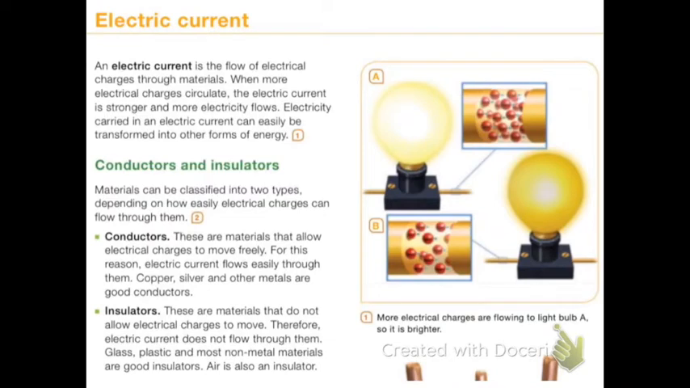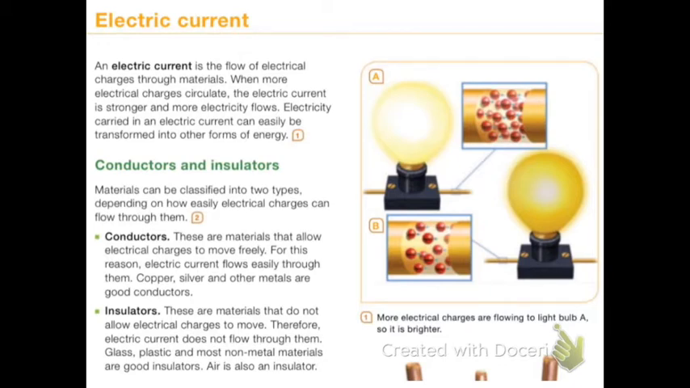Electric current. An electric current is the flow of electrical charges through materials. When more electrical charges circulate, the electric current is stronger and more electricity flows. Electricity carried in an electric current can easily be transformed into other forms of energy.